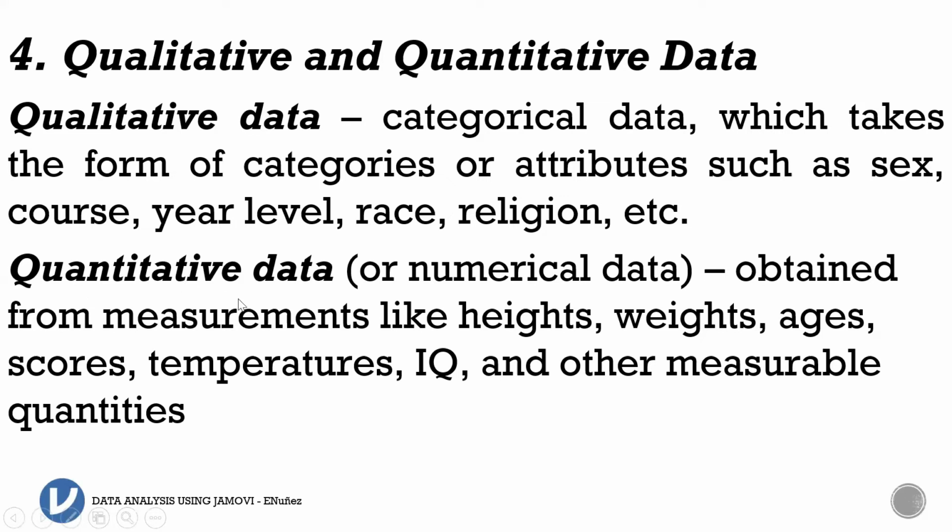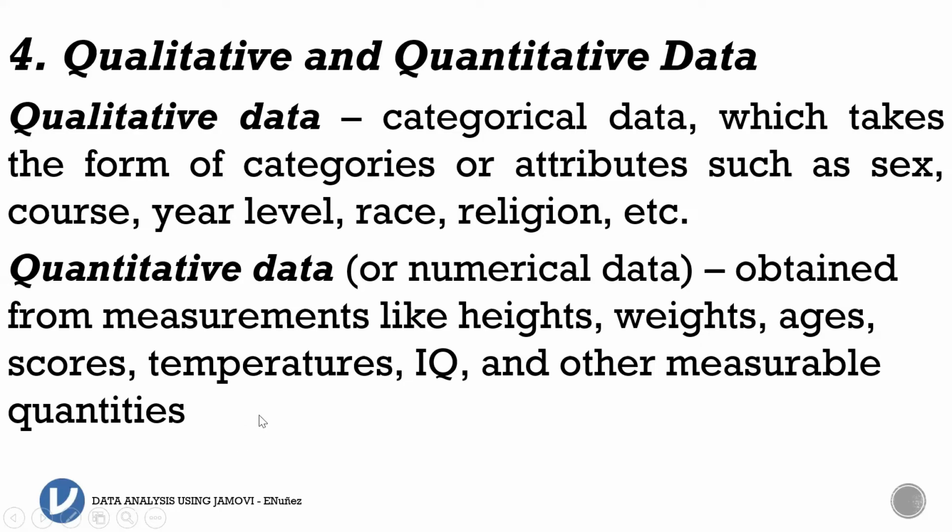We also have here quantitative data as opposed to qualitative data. This data we can quantify and it is presented in numerical form. This is obtained from measurements like heights, weights, ages, scores, temperature, IQ, and other measurable quantities.